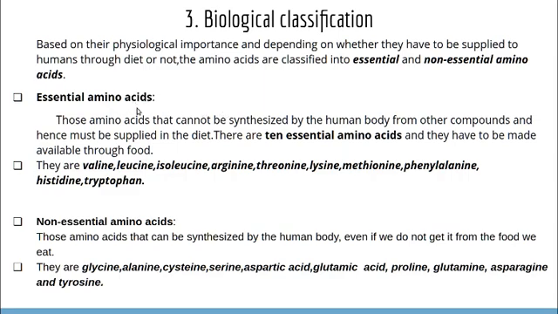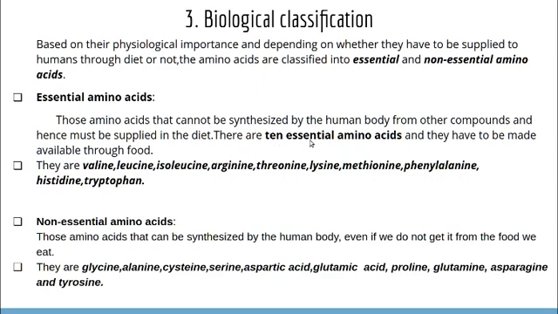So essential amino acids are those amino acids that cannot be synthesized by the human body from other compounds that are present in our body, and hence must be supplied in the diet. So essential amino acids should be supplied to humans through our diet.